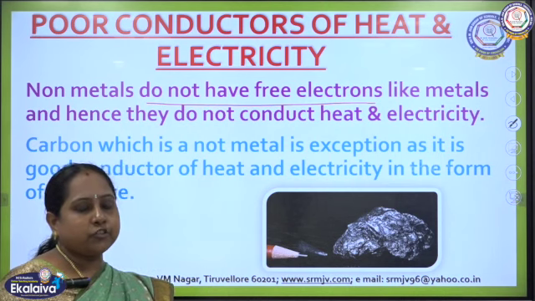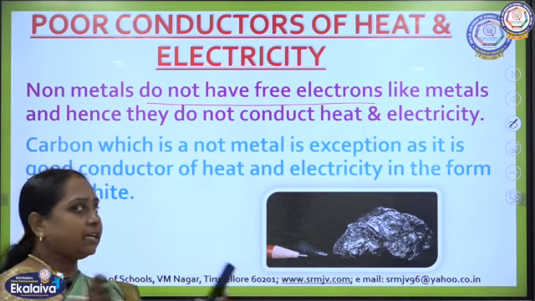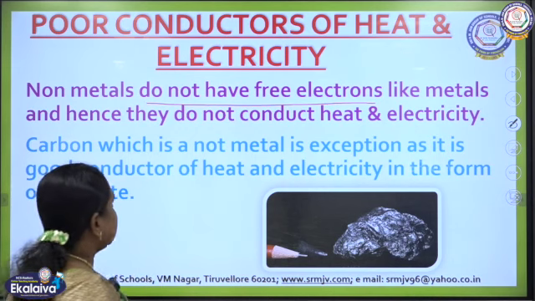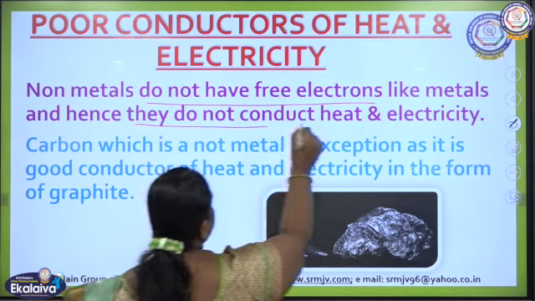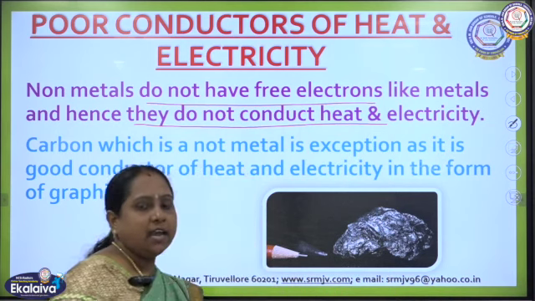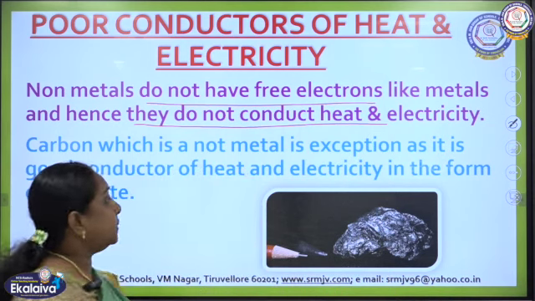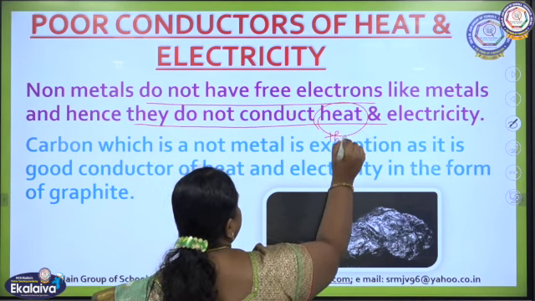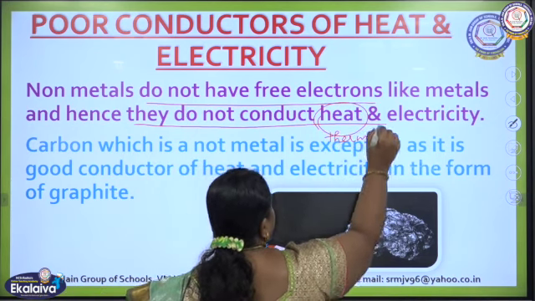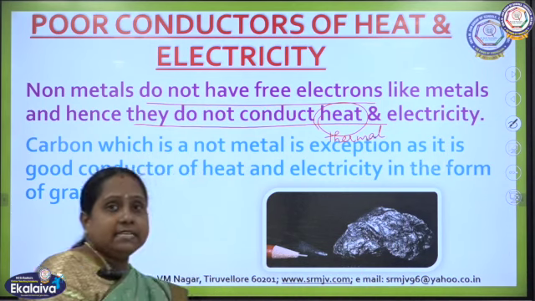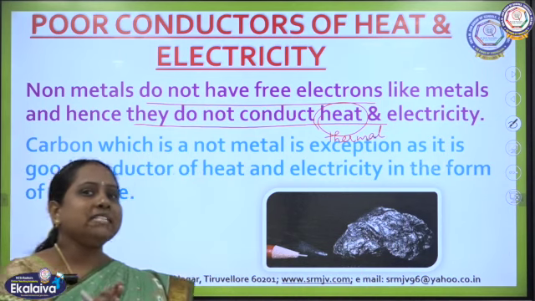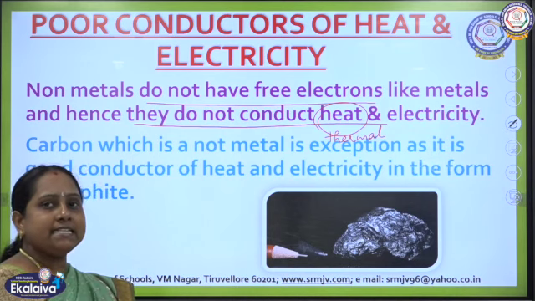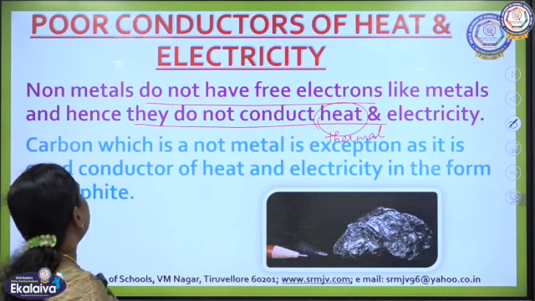Metals have free electrons, but non-metals are compactly packed, so free electrons are not available, so they are not able to conduct electricity as well as heat. Thermal conductance is nothing but heat. And electrical conductance needs free electrons. As the free electrons are not available, non-metals cannot conduct heat as well as electricity.